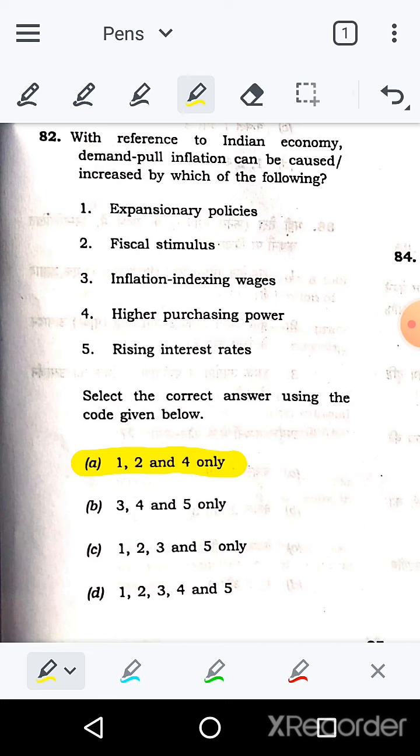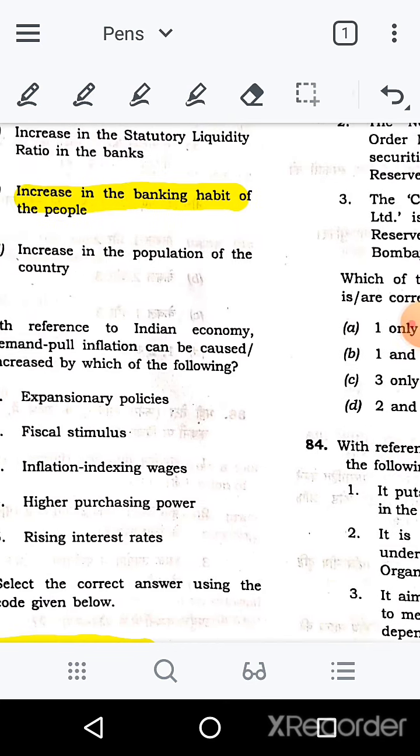More money will be in the hands of people, they will spend more, demand will increase, and then demand pull inflation will be caused because of that. Same way, if the interest rate rises, then people will keep money in the bank rather than spending on goods and all that. So if they keep it in the bank, they will spend less and demand will be less. So that is not a reason for demand pull inflation. So we can easily eliminate option 5. If we can eliminate option 5, then the answer is easily available for you. So option A is the right answer for the 82nd.